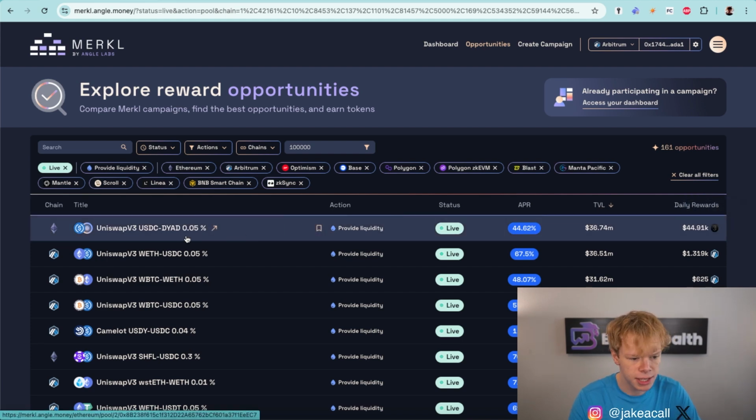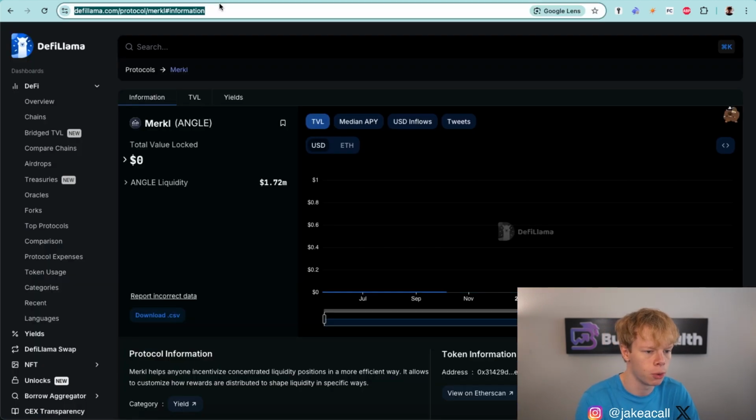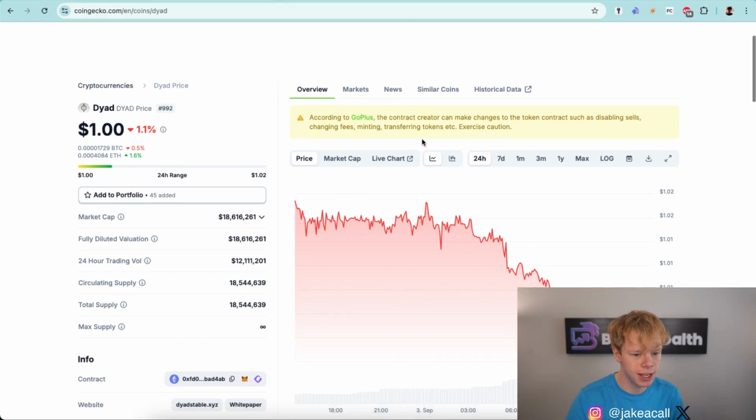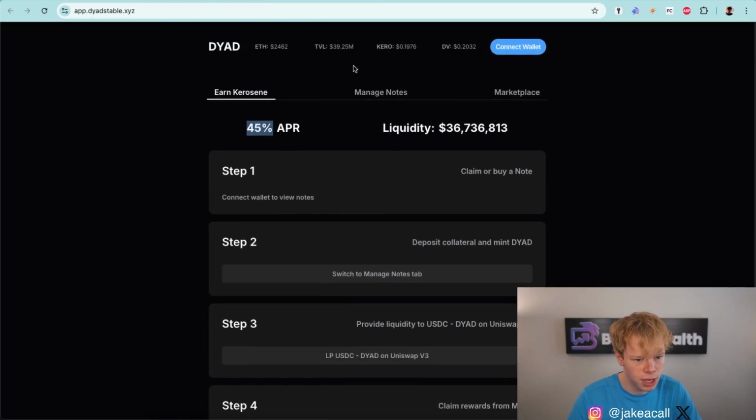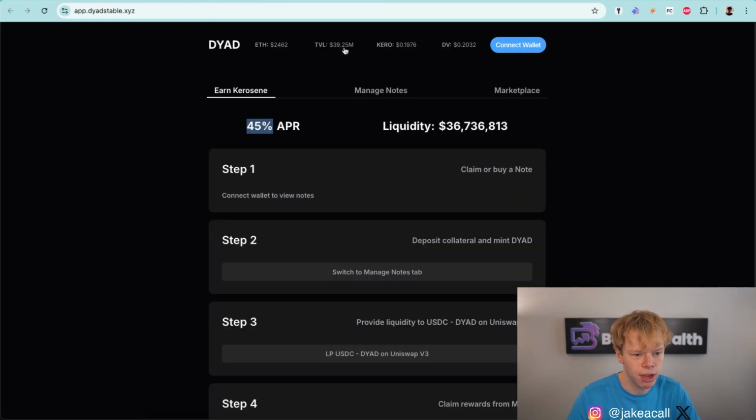And I start to look at these assets and see what I've heard of. I haven't heard of DYAD, so what I would do is pull up CoinGecko and just simply pull up the asset. And then over here, I'd be able to find the website and some other information about the DYAD token. And it looks like it's a stablecoin yield protocol over on the Ethereum network. Now it's showing 45% APR. That looks great. It shows it has a TVL of $39 million.